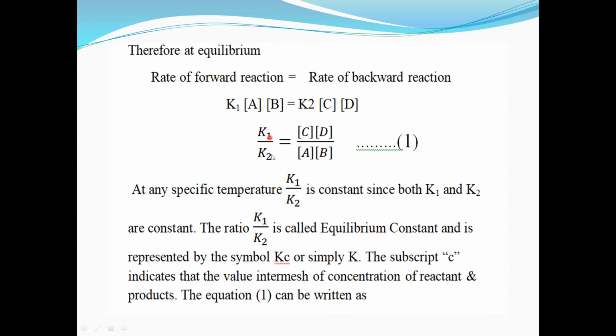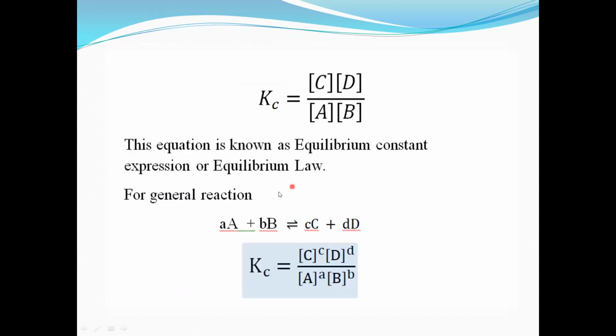So this ratio K1 upon K2 we replace by another constant, Kc, the equilibrium constant. Now we can write Kc instead of K1 upon K2.